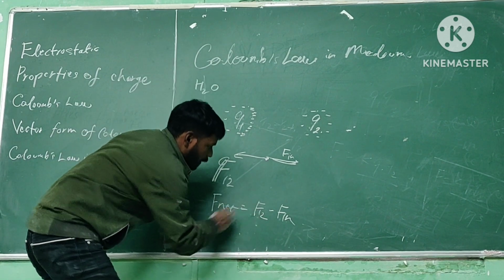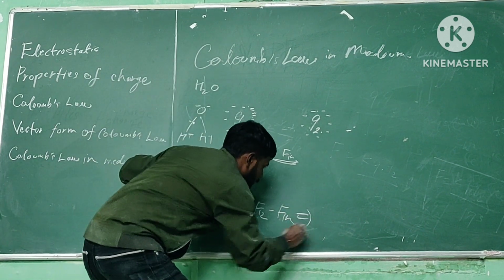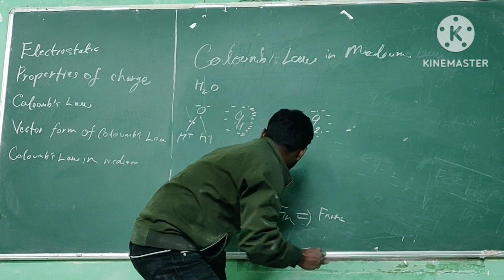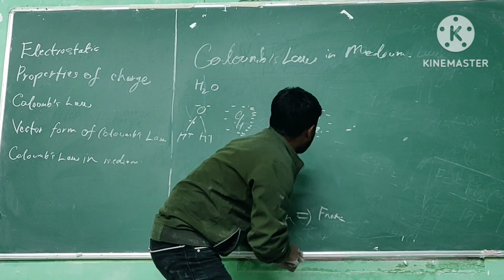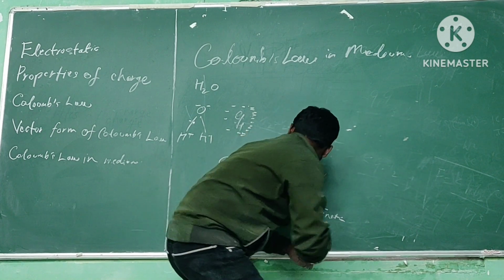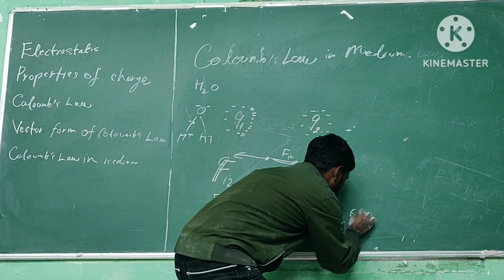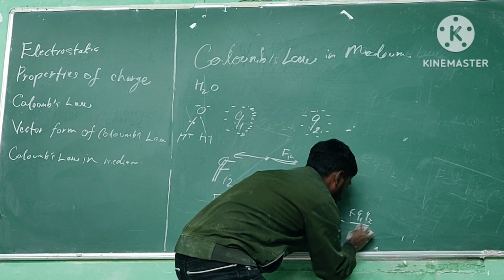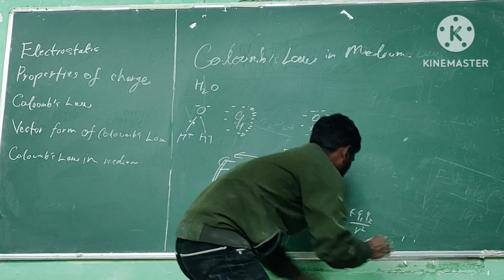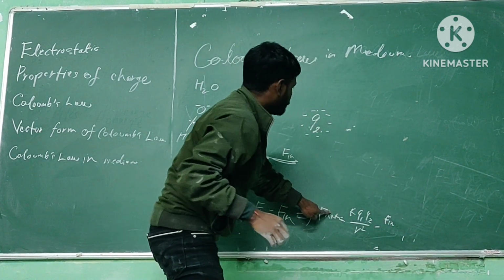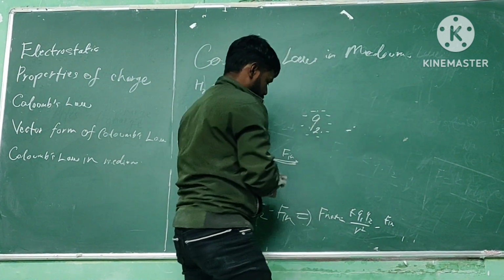We can write F12 for the F net is equal to K q1 q2 by r square minus F induced. This equation I am writing over here.